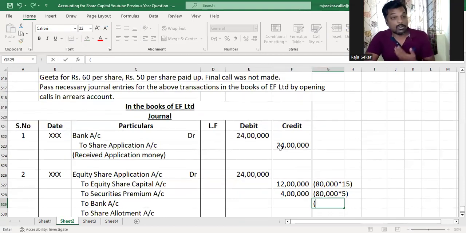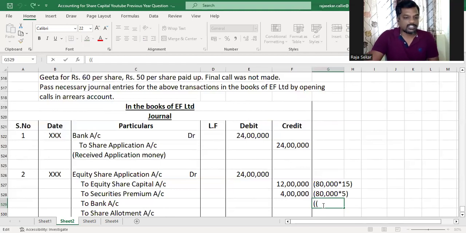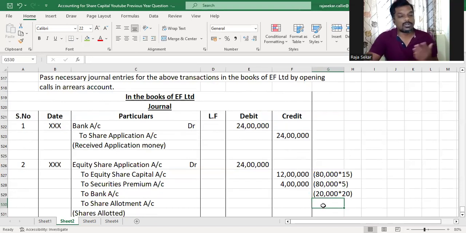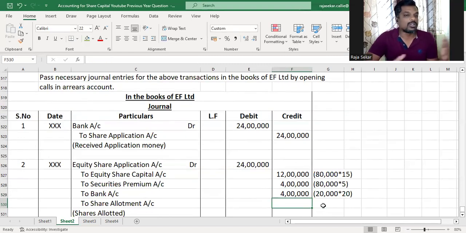What will be refunded, my dear children? The entire amount received on the applications of the applicants whose applications were rejected. Am I right? The question says that we rejected 20,000 applications. So if you rejected 20,000 applications, it will be 20,000 into 20 rupees. The amount received by us on every application will be refunded to them, because we are not going to be in touch with them anymore.